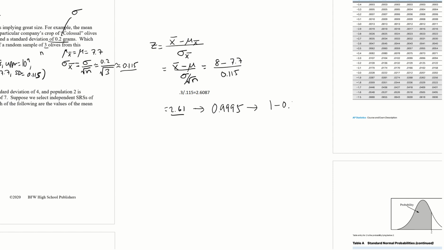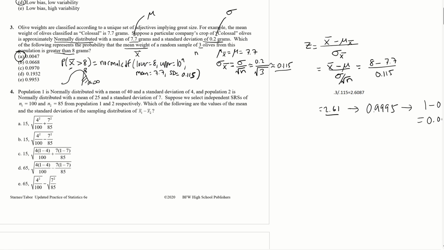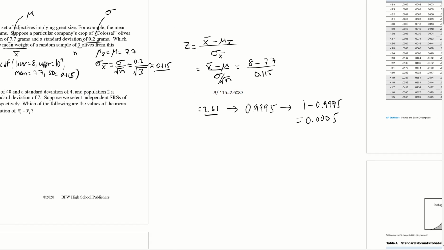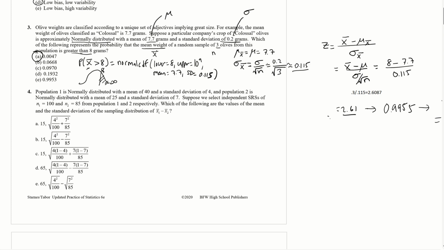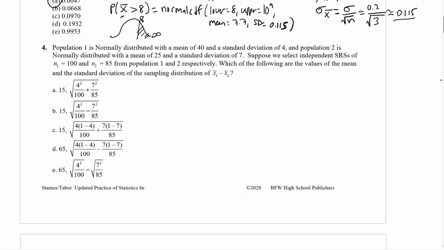So when we do 1 minus that, we get 0.0005, which is really close. Oh, sorry, 0.9955, not 0.9995. There's 2 5s there. So 0.0045. Okay, which is rounded, so that's pretty close to what they got there, 0.0047. All right, so the answer is A.